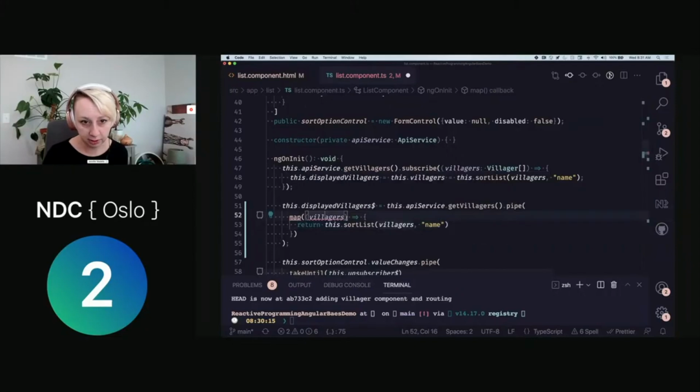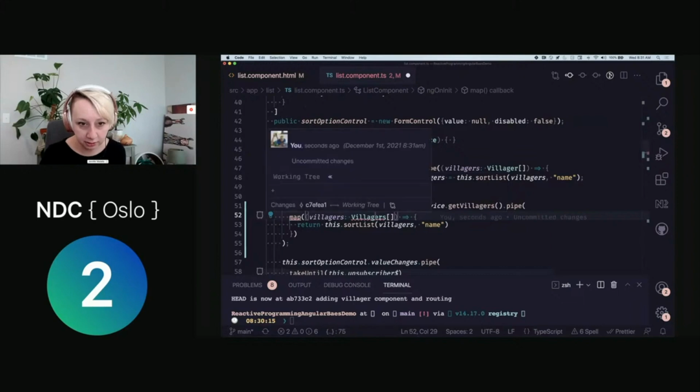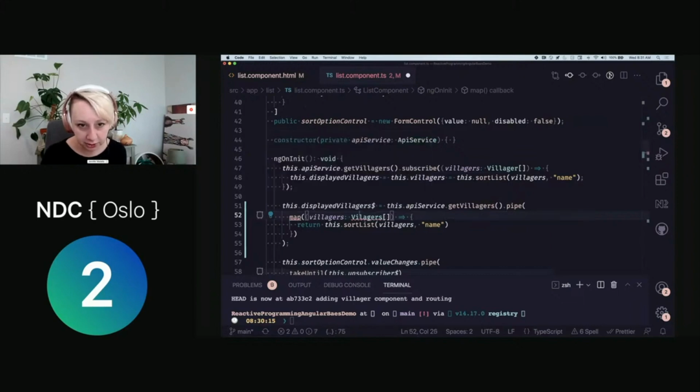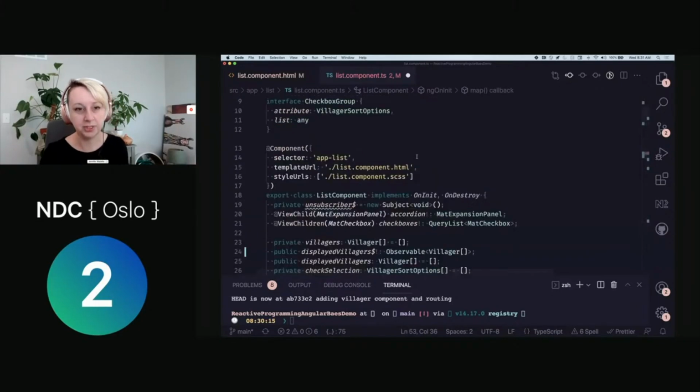Yelling at me. Oh my gosh, you guys, I cannot spell villagers. What is wrong with my spelling? Oh, do I just not have this type imported?